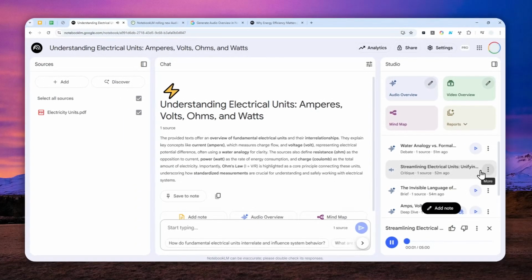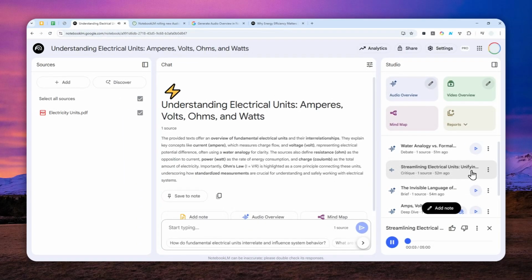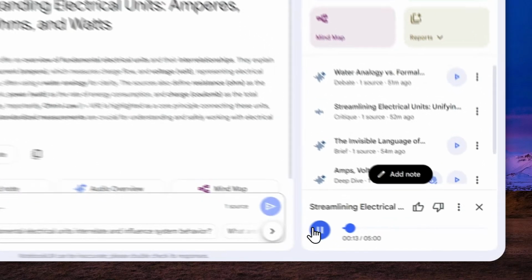Welcome. Today we're looking at material explaining key electrical units like ampere, volt, ohm, and others, using those helpful water analogies. Right, let's jump in. My first point actually concerns...